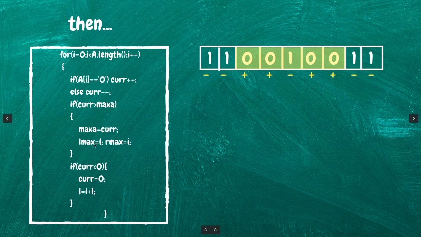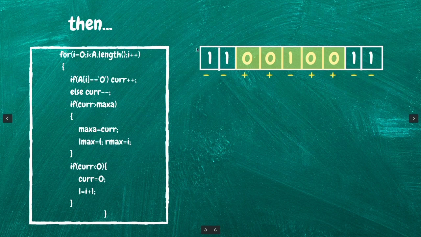Now if curve is greater than maxa, then our maxa will get the value of curve, and L max will be L, which initially was 0, so L max will get the value of 0, and R max will get the value of I, that is through where I am iterating. But if curve is less than 0, then we will reset the curve to 0 and L to I plus 1.